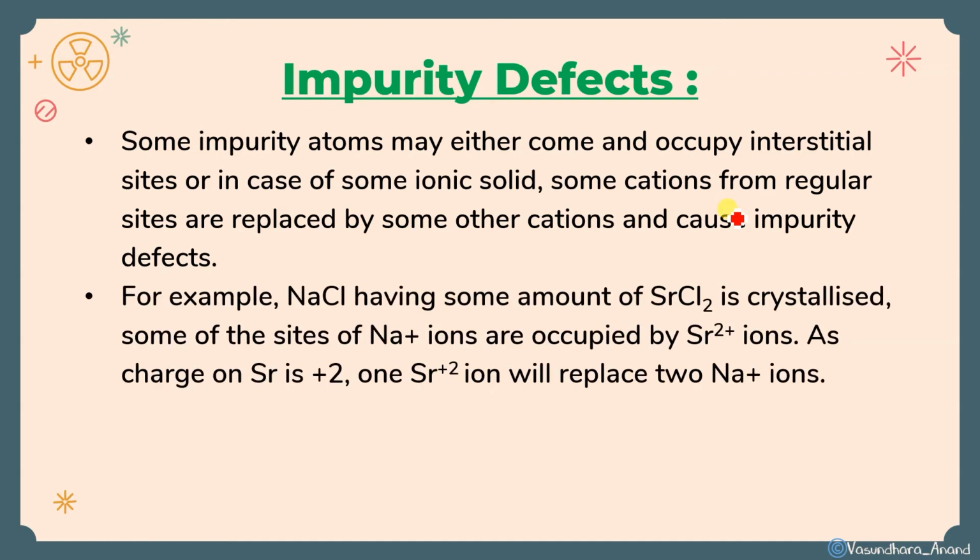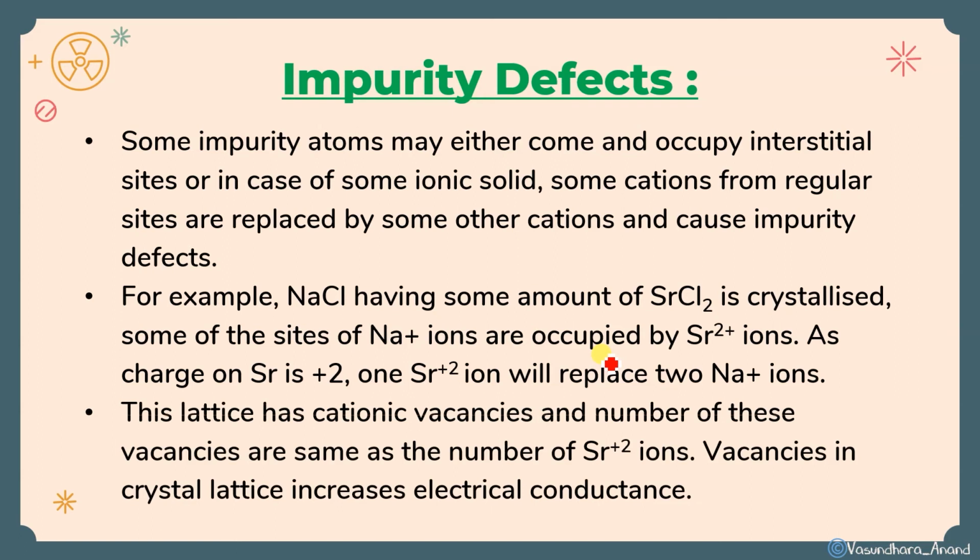I will show you by the diagram. This is the thing. For example, NaCl having some amount of SrCl2 is crystallized. Some of the sites of Na plus ions are occupied by Sr plus 2 ions. As the charge on Sr is plus 2, one Sr plus 2 ion will replace 2 Na plus ions. What is this? Let me show you with the GIF.